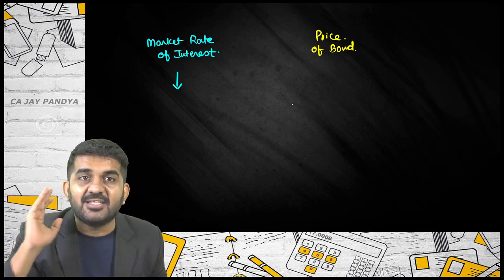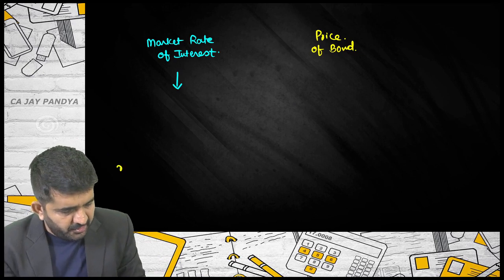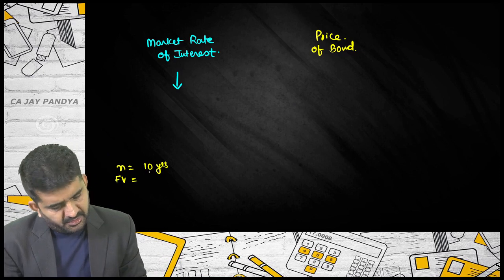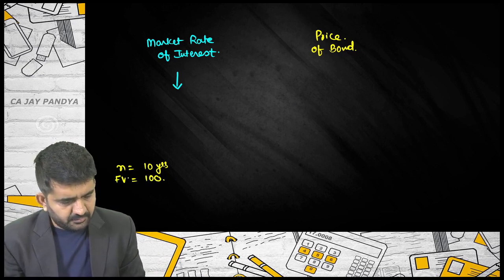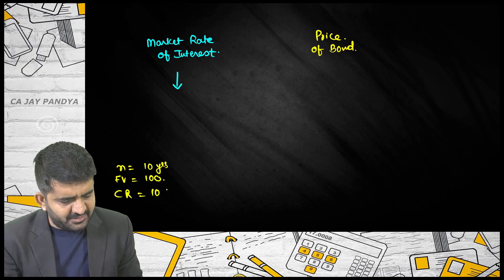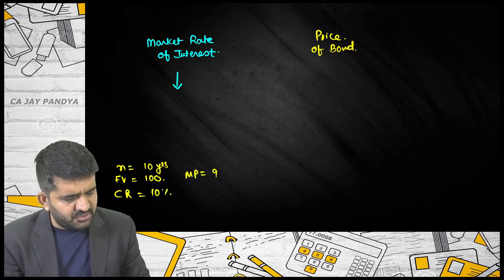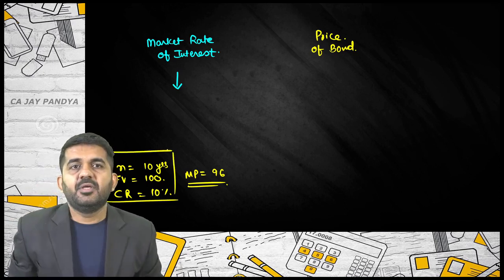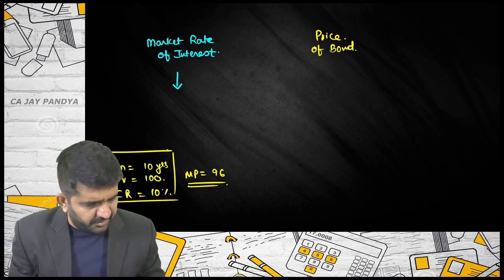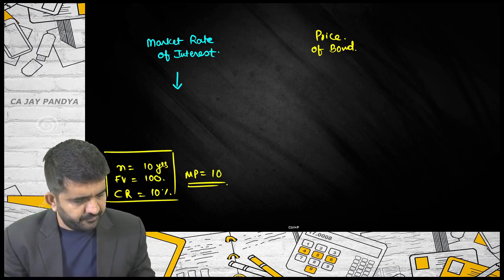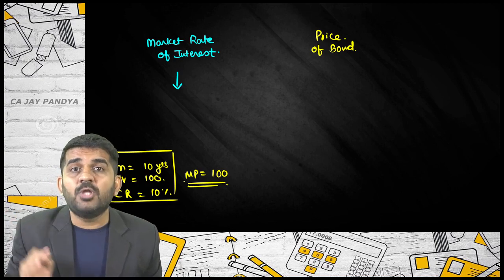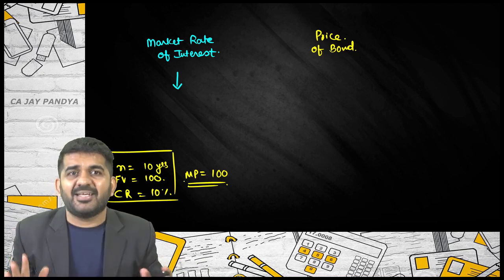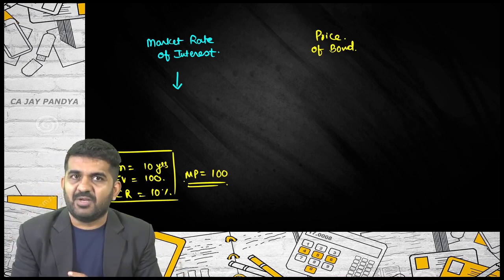Let me take an example of one particular bond. The number of years is 10 years. Face value is 100. Coupon rate is 10%. And market price of this bond is 100. We don't know the yield, we don't know anything else. Right now, the prevailing market rate of interest is 10%. So this type of bond is available.